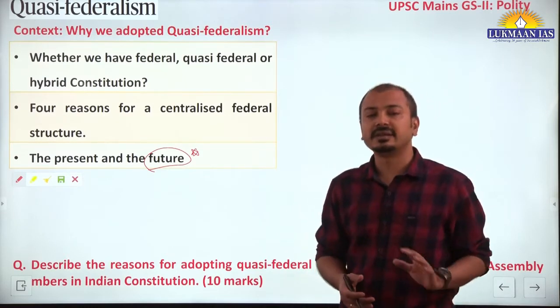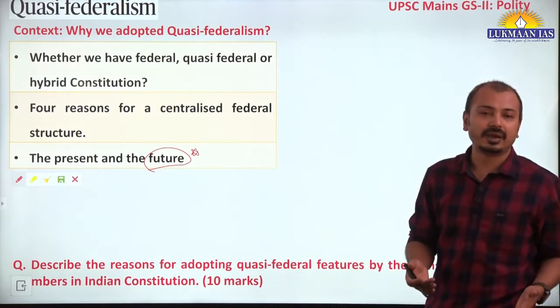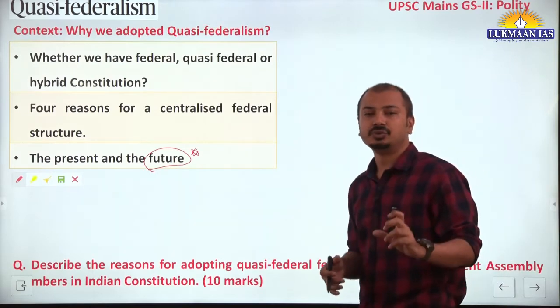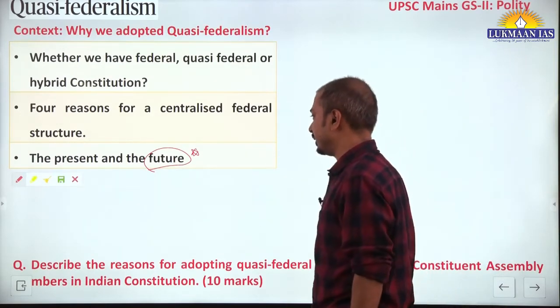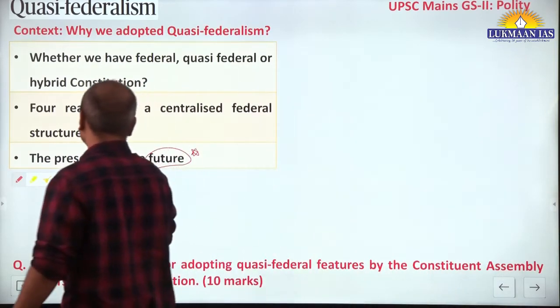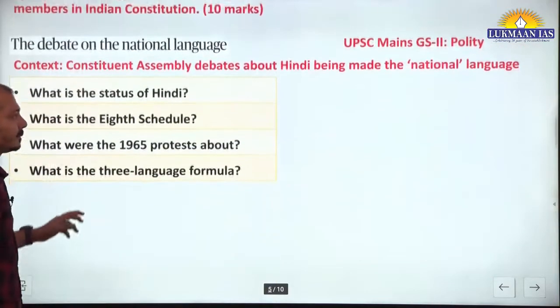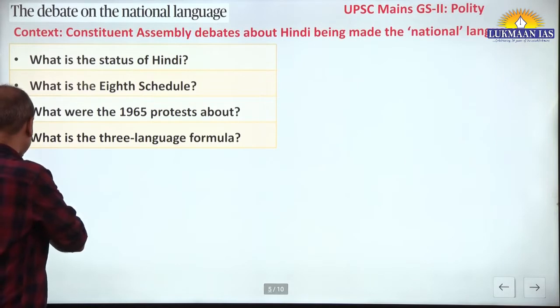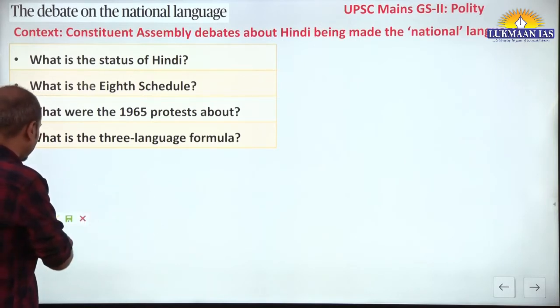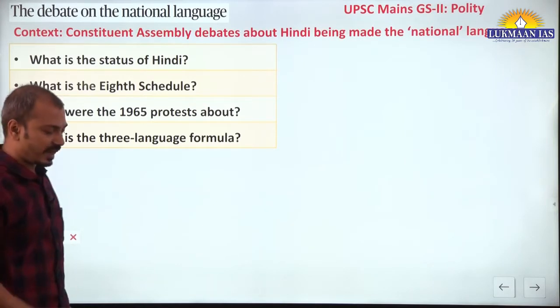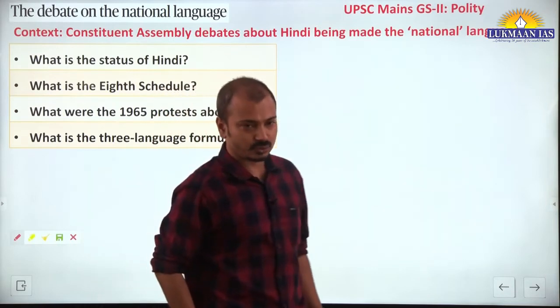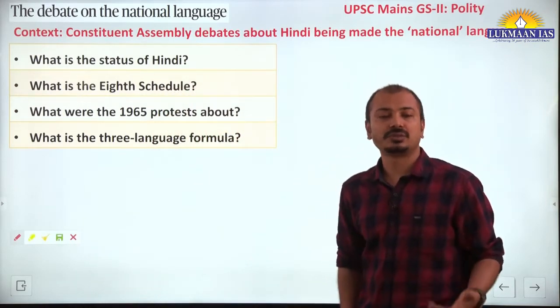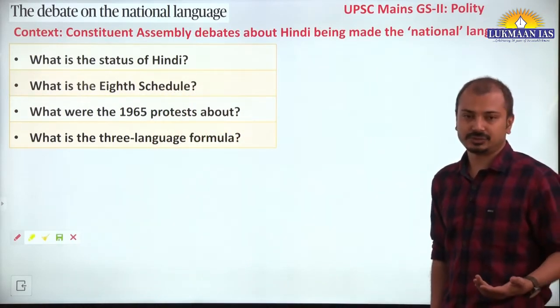Like the Inter-State Council should also be revived to solve different issues between the center and state governments. The main purpose is to resolve state to state problems. Yes, state to state cooperation, the Inter-State Council, along with that zonal councils are also there. So they can be used as a platform to resolve these issues.